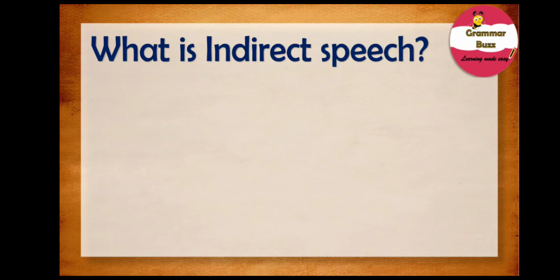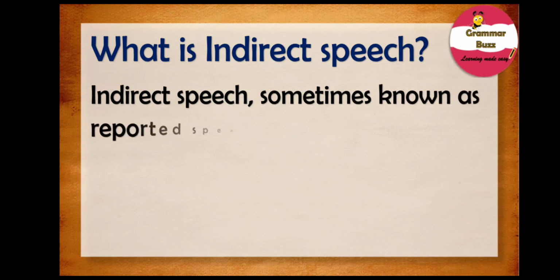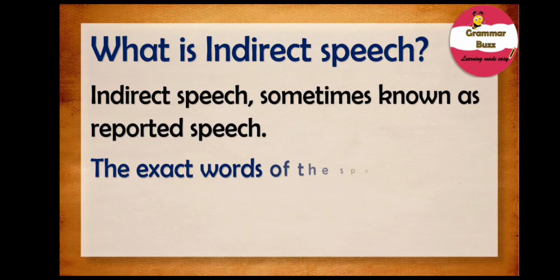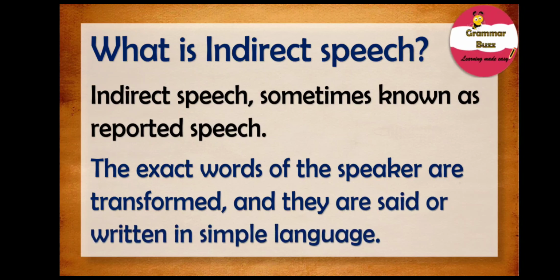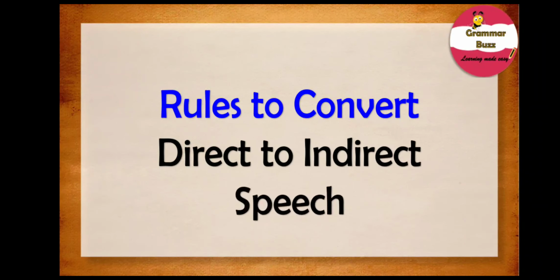Now, what about indirect speech? Indirect speech is sometimes known as reported speech, as you already know. Indirect speech is when the exact words of the speaker are transformed and they are said or written in simple language. Now that we know what direct and indirect speech are, it is time for us to understand the rules of conversion. To convert direct speech into indirect speech, you should know the rules of conversion.